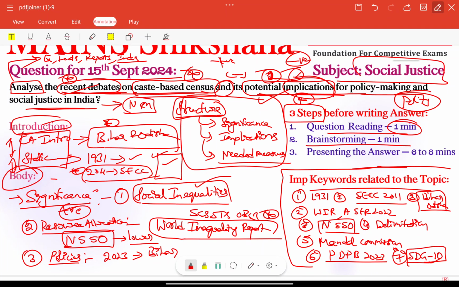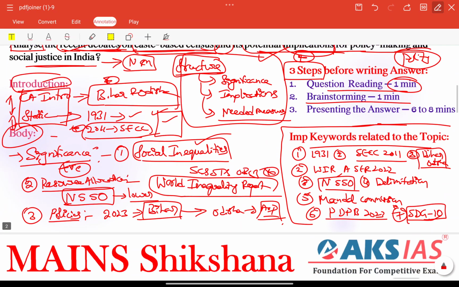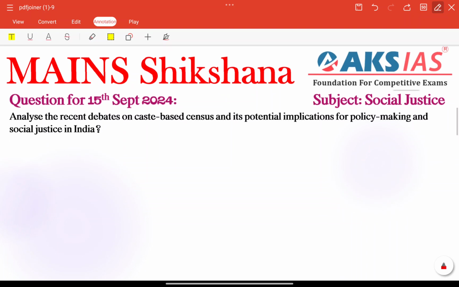It was intended to guide policies on reservation and better resource distribution for backward classes, showing the potential for broader applications across India, right? From Bihar, then Odisha. After that, we have Andhra Pradesh also, a very good, very important example, right? So all these are very recent examples.